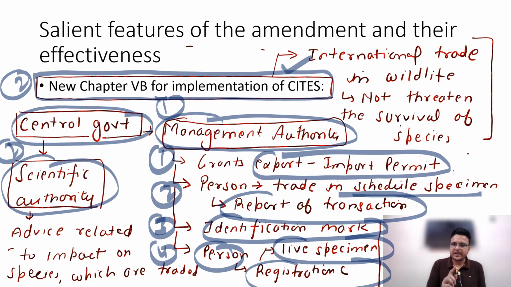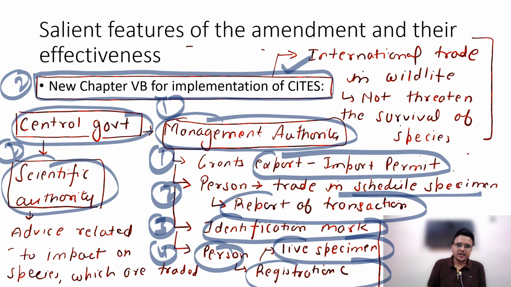Just remember these four important powers the management authority has. Number one, giving export-import permits. Number two, if any person is doing trade in specimens which are mentioned in the schedules of CITES, they have to report the transactions to the management authority. Number three, the management authority will put identification marks on the species. Number four, if any person has a living specimen like tiger or elephant, they have to get a registration certificate.